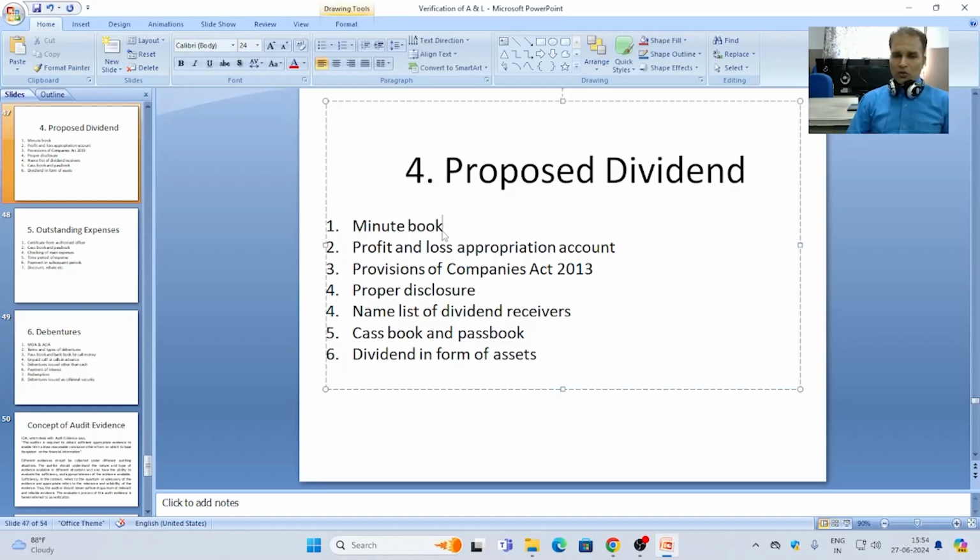Minute book or resolutions of the various meetings should be checked by the auditor. Minute book and resolutions provide the authenticity regarding the dividend and its distribution or amount.